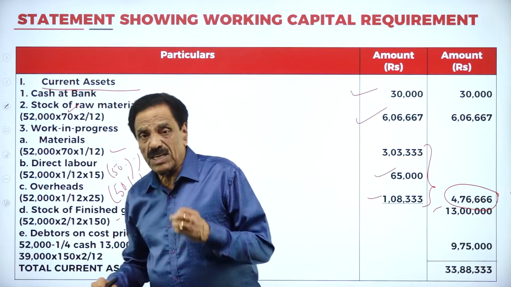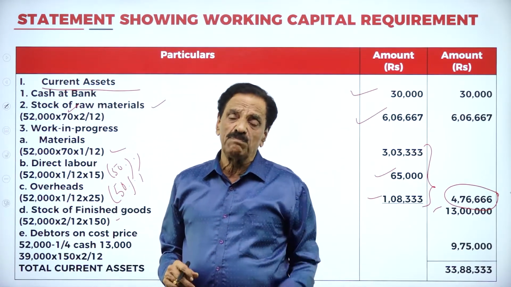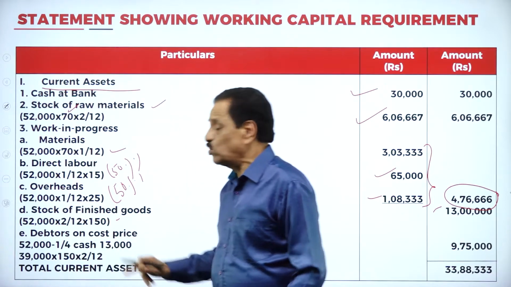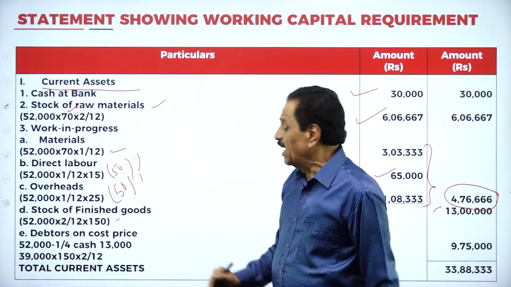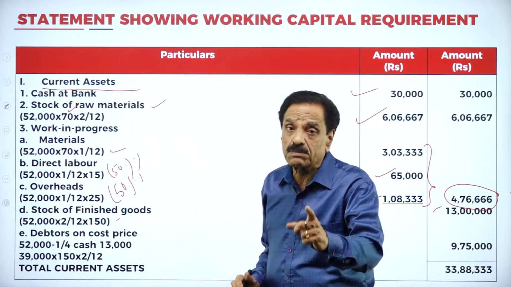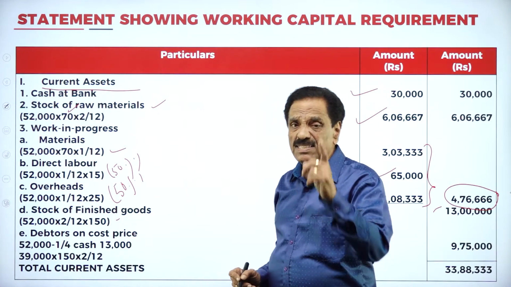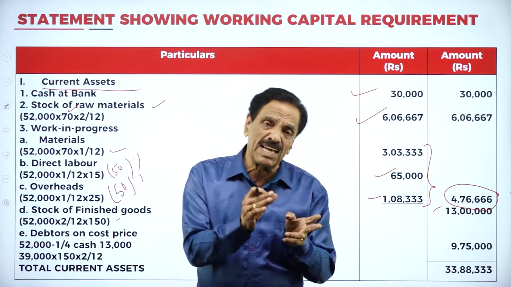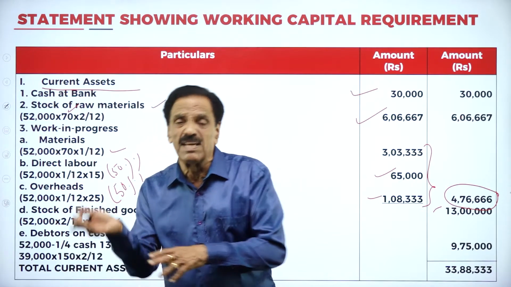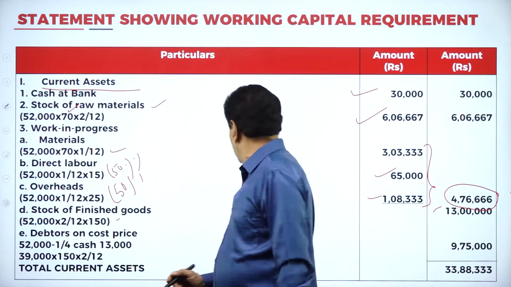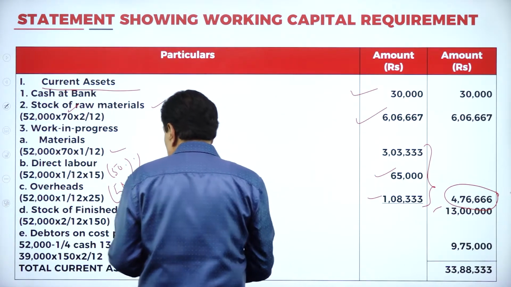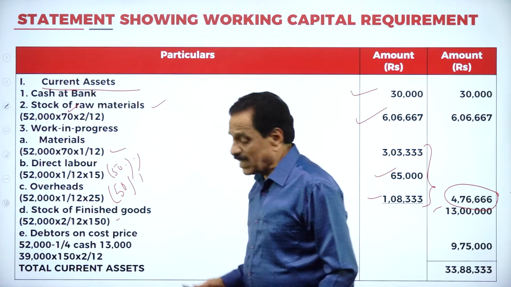How to calculate? 52,000. How many months? Here 2 months, 2 by 12. And cost is 150, on the cost price. Unless the problem says on the selling price, only then you have to take the selling price; otherwise you take the cost price. How much does it work out to? 13 lakh.